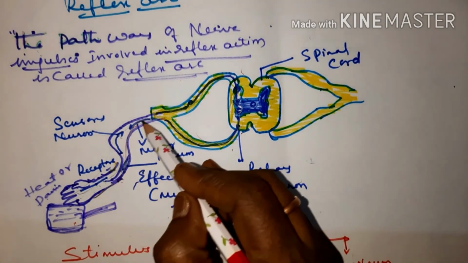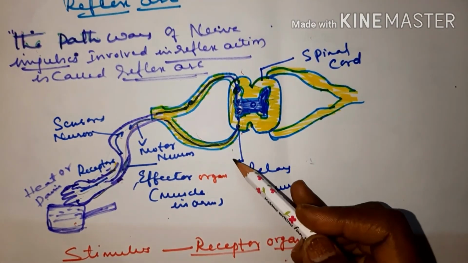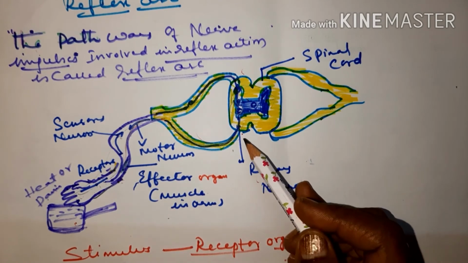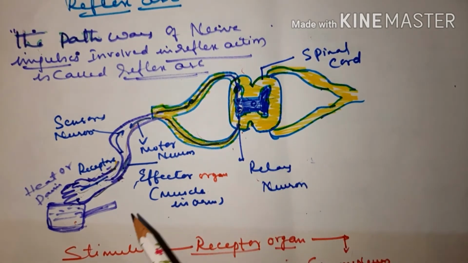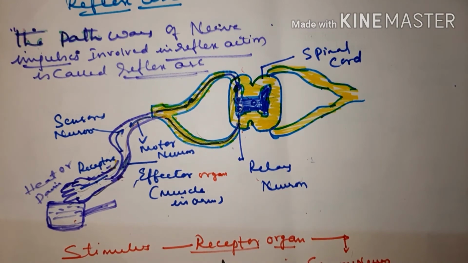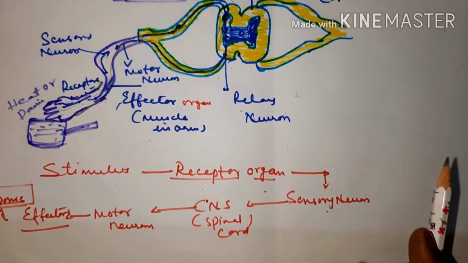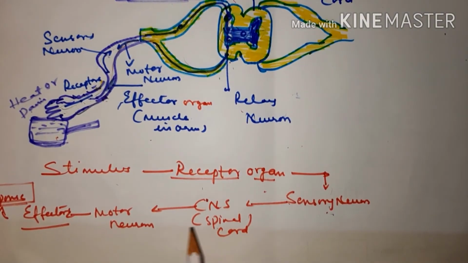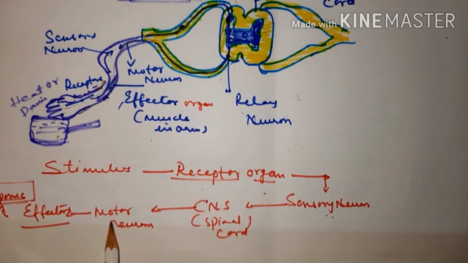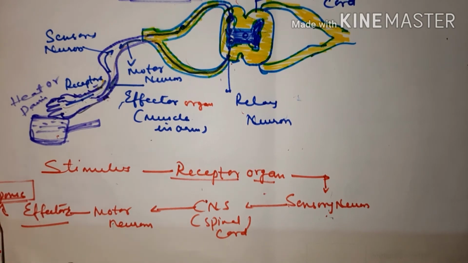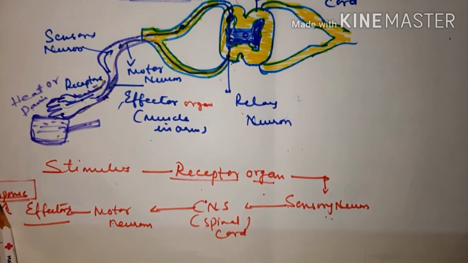The pathway of nerve impulses involved in reflex action is called reflex arc. Here, first are the receptors. Receptors carry it to the sensory neurons, sensory neuron to the spinal cord, to the motor neurons, to the effectors, and brings about response. See, once again I'll tell you, children.